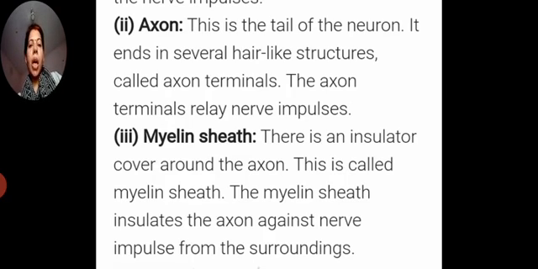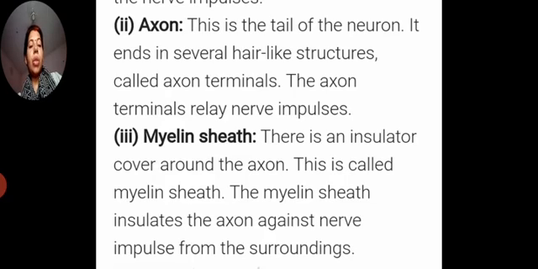So the first part of the neuron is the cell body or cyton, the star-shaped branched structure. Again I am repeating, it contains nucleus, cytoplasm, Nissl's granules, and at the tip of the cytoplasm there is a branch-like structure that we call the dendrite, and this dendrite receives nerve impulses. Then the axon is a long elongated structure which carries impulses from the cell body to the nerve ending.